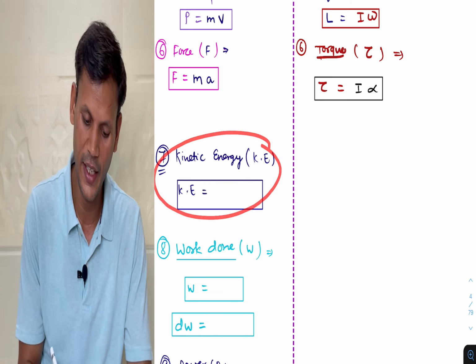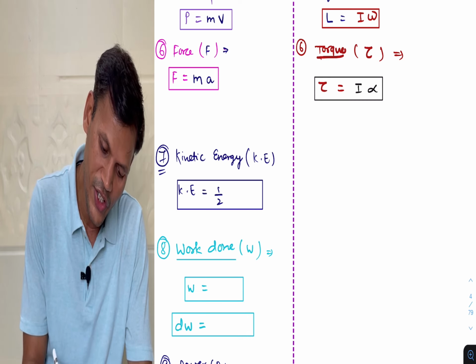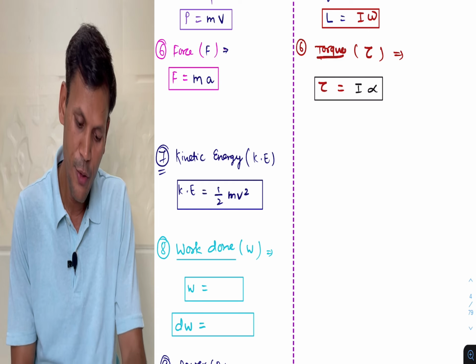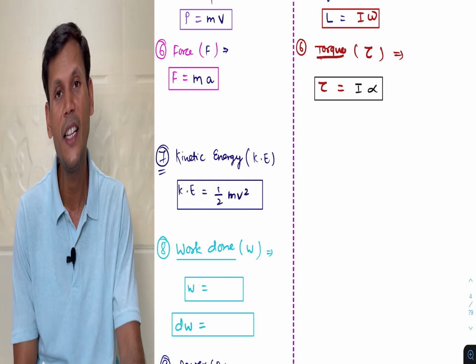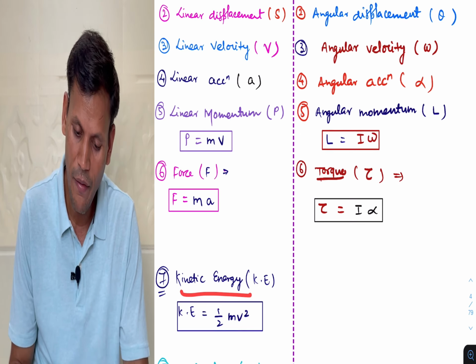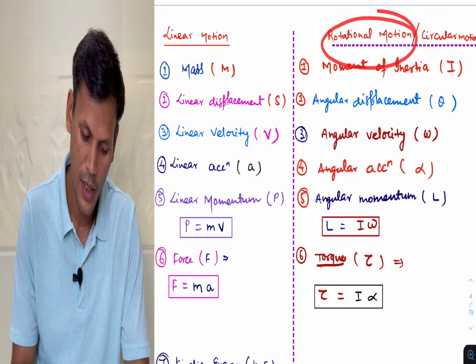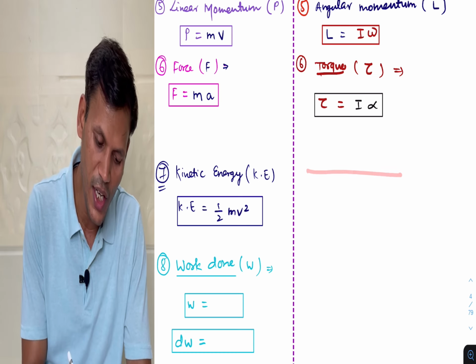Linear kinetic energy, and we know the formula for the linear kinetic energy is half mv square. All terms must be clear. m is the mass of the body and v is the linear velocity. So here, in case of rotational motion, here it was linear kinetic energy, here we will get rotational kinetic energy.